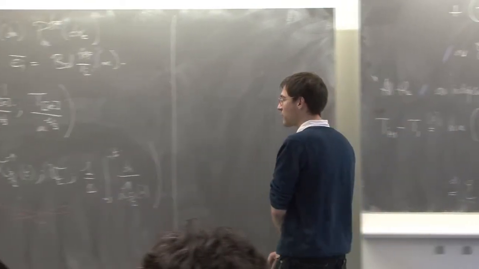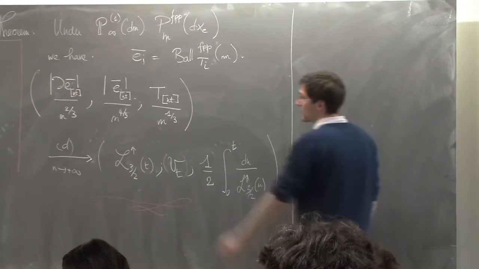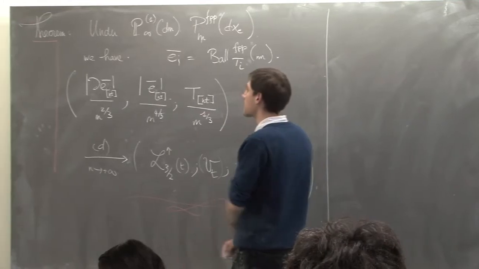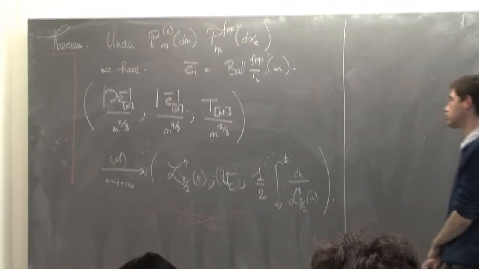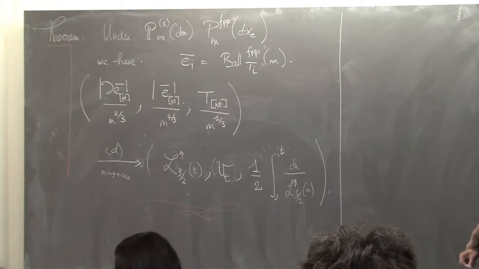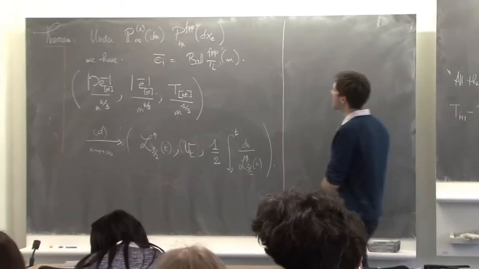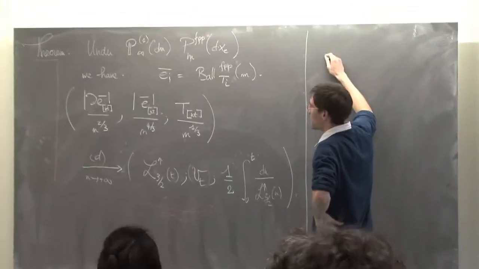Okay, but let me derive a consequence of this. Consequence of this is... Okay, let's not be precise. What is this?